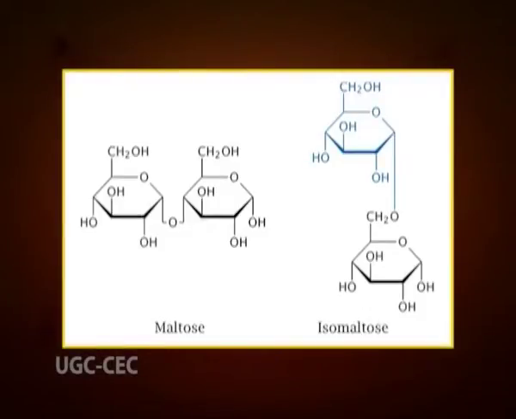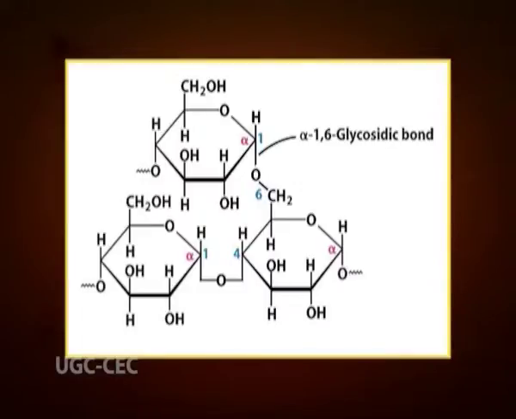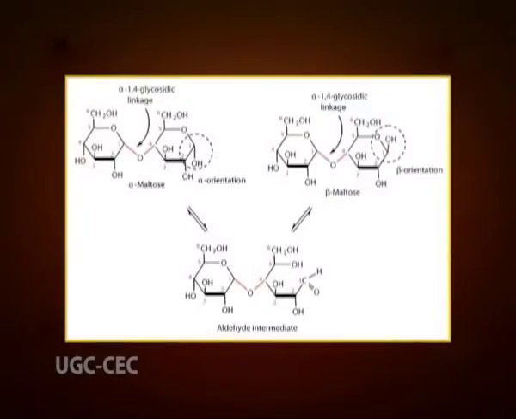An isomer of maltose is isomaltose. This is similar to maltose, but instead of bonds in position alpha 1,4, the linkage is formed in position alpha 1,6. Therefore, glycogen branching is defined by isomaltose. Like maltose, isomaltose is also a reducing sugar. Maltose in aqueous solution exhibits mutarotation due to its anomeric carbon, which can form alpha and beta isomers.